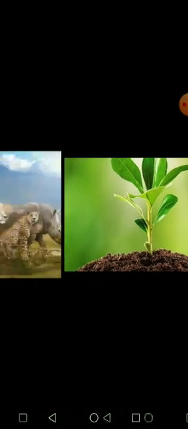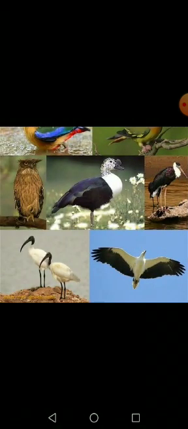They can also eat, and they can also drink water by their roots. Like we have animals, they can also eat other animals. They hunt other animals. They can move. We have birds, they can reproduce or they can move, they can fly.